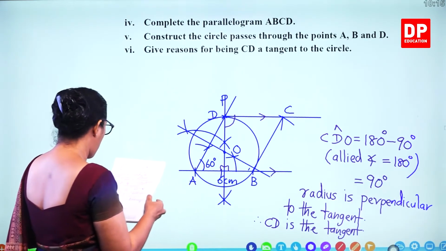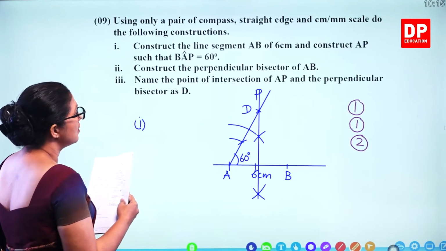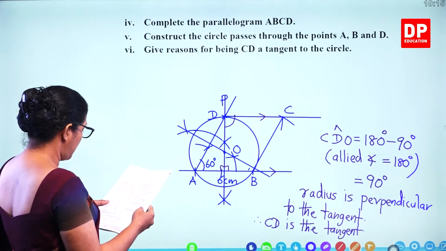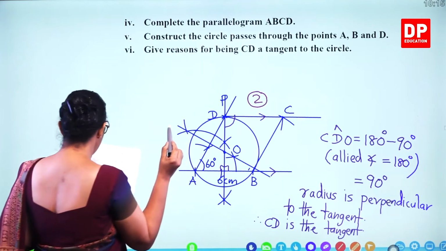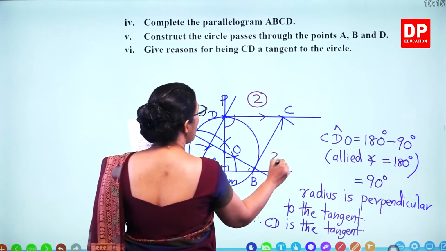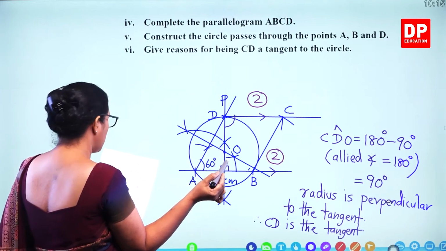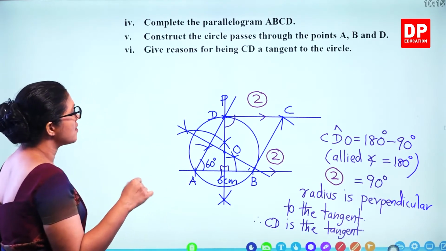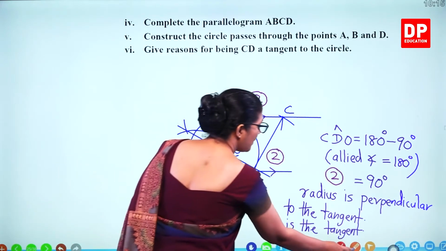So how many marks? You got 4 marks there, and 2 marks for completing the parallelogram, and constructing the circle, 2 marks, and writing down this statement, it's a tangent, 2 marks. So 6 marks here and 4 marks before, altogether 10 marks. Let's do the next question.